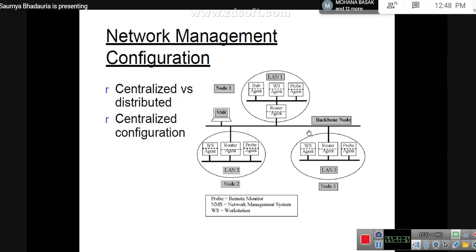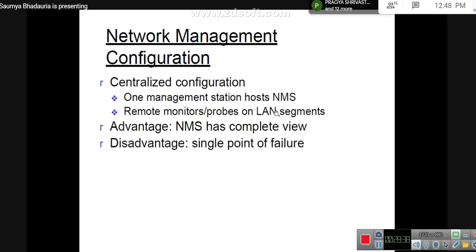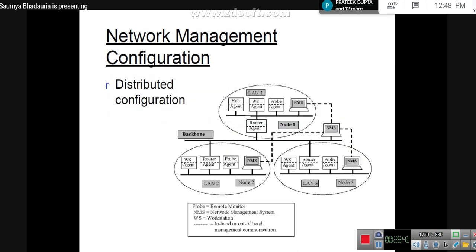Therefore, there needs to be a situation where there are individual NMS in these nodes, making it a decentralized or distributed configuration, where if a particular node is increasing the traffic, the performance management system present in that particular node comes into play, and the entire backbone is still active, even if there isn't any NMS present at the backbone.